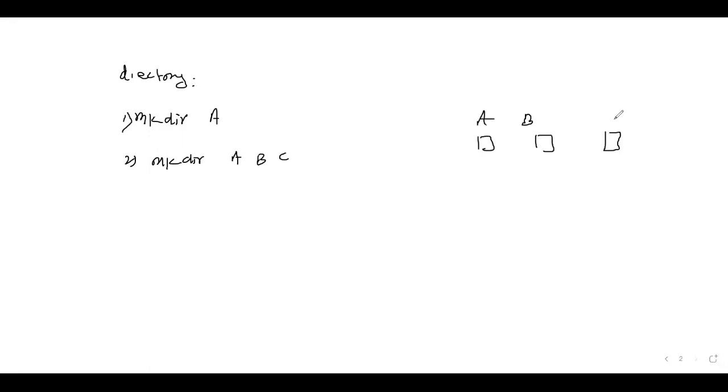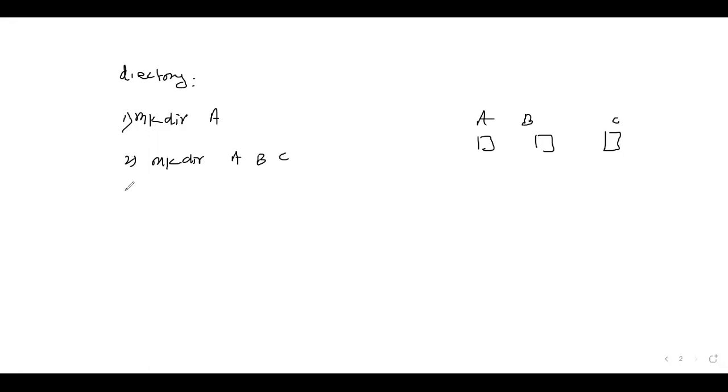Pay attention please. In order to create a directory we use this command, mkdir, make directory. Suppose we want to create one directory A, we can use mkdir A. Or if we want to create three directories at the same time, we type A followed by space B, followed by space C. If we enter like this, then we simultaneously create three folders, A, B, C.